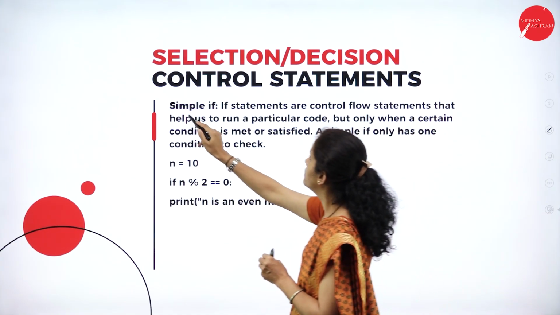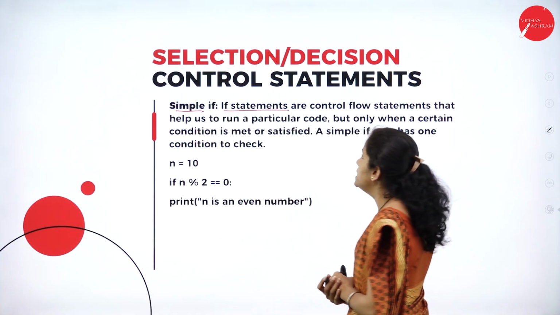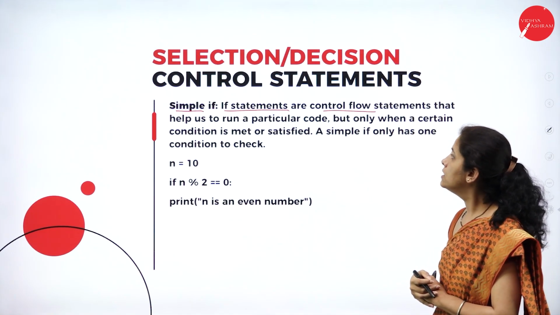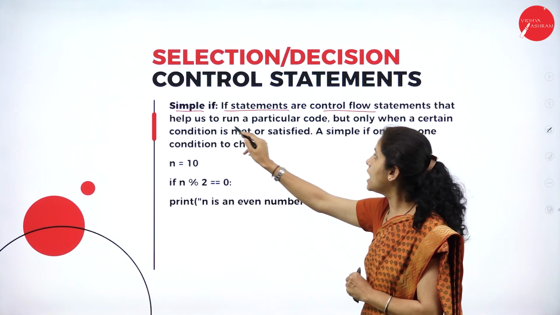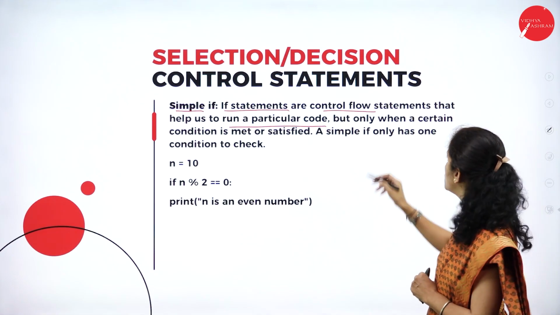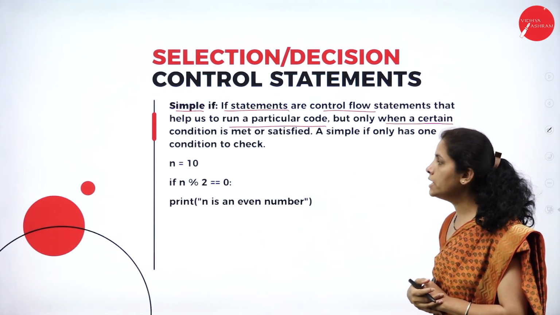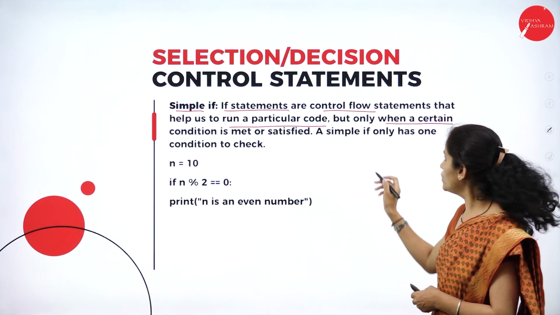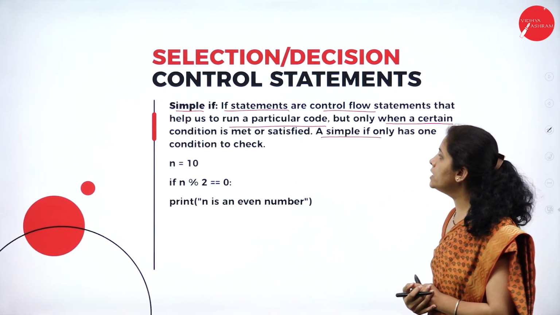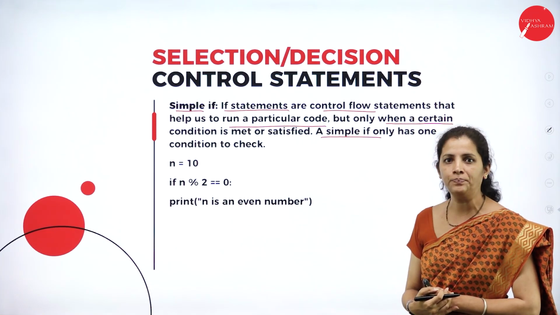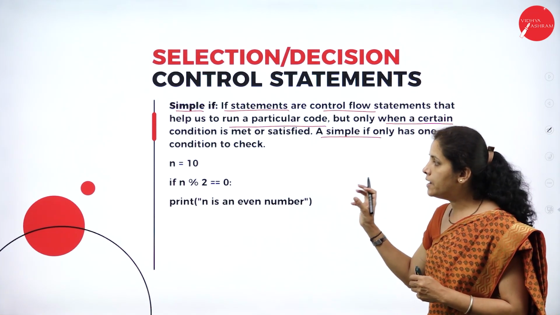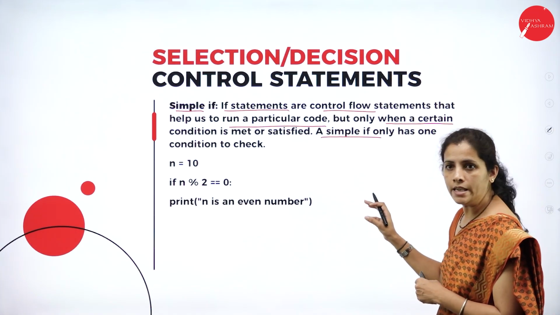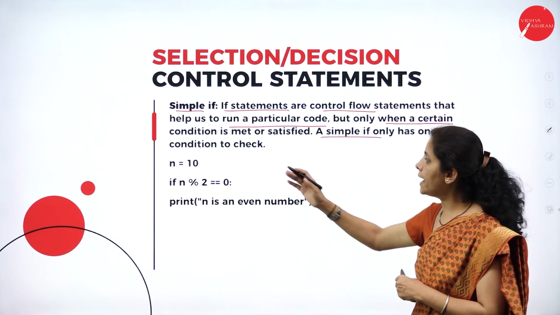So here, if statements are called control flow statements that help to run particular code, but only when a certain condition is met or satisfied. A simple if only has one condition check. So in simple if, I have only one condition. See here how I'm going to write the if.